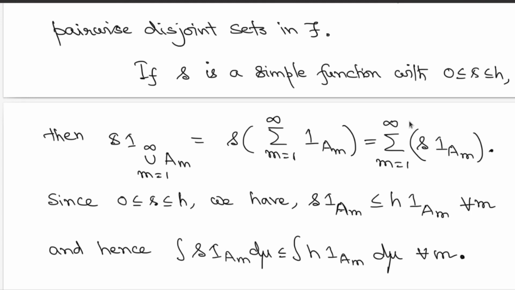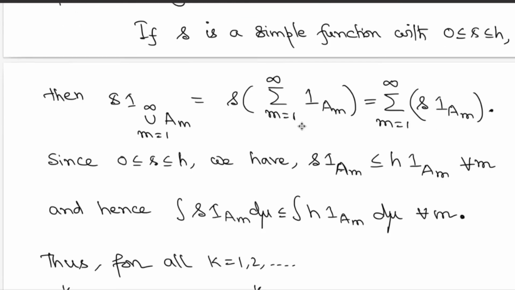Why? This is easy to verify. Put sample point small omega on both sides and verify this equality. So what is happening here is that the indicator of this union of the pairwise disjoint sets A_m can be simply written as the summation of the individual indicators. So that's all we are using here.